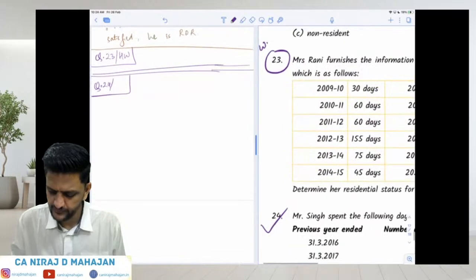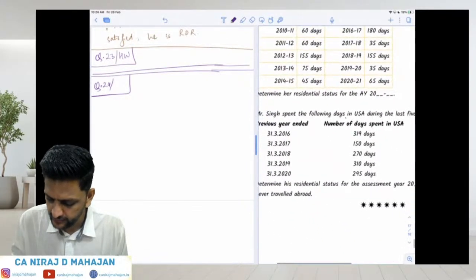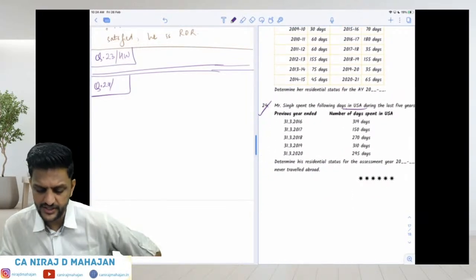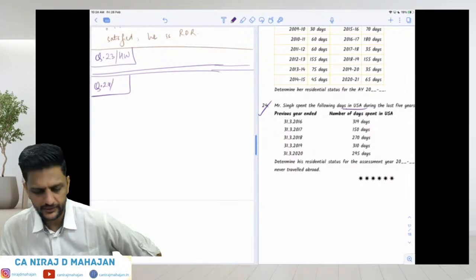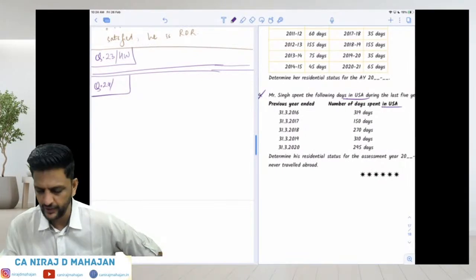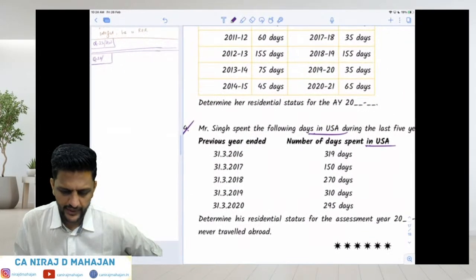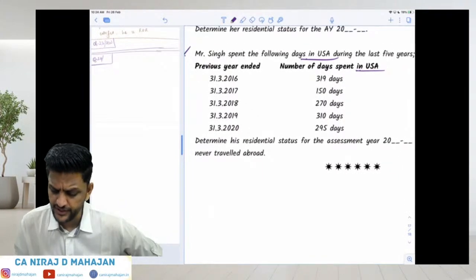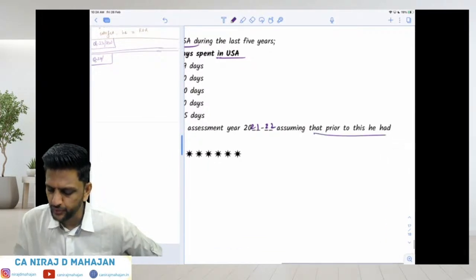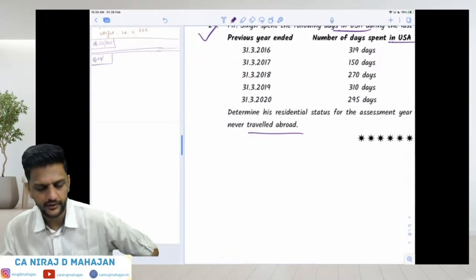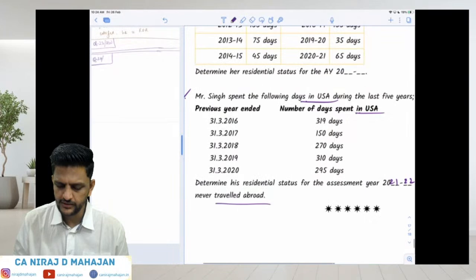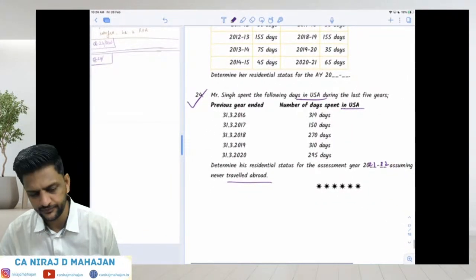Mr. Singh spent the following days in USA during the last 5 years. The details are given to us. Previous years ended 16, 17, 18, 19 and 20, and the number of days spent in USA is given. Determine his residency status for the year 21-22 AY, assuming that prior to this, he had never traveled abroad. That means before this, he was always in India. So guys, the details are given a little bit opposite to you, so please be careful.